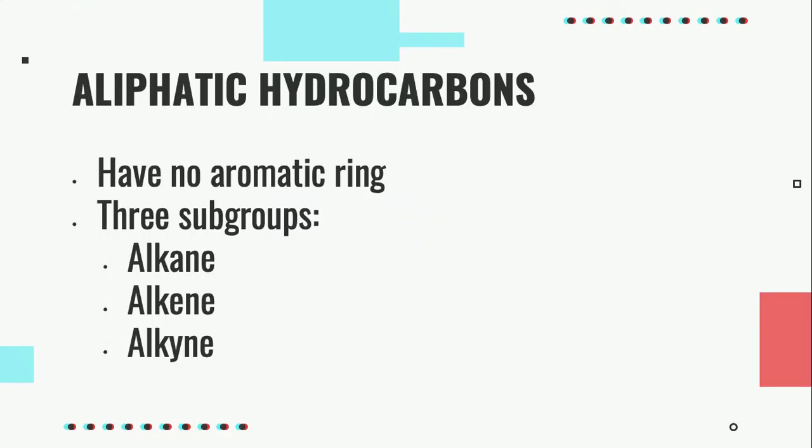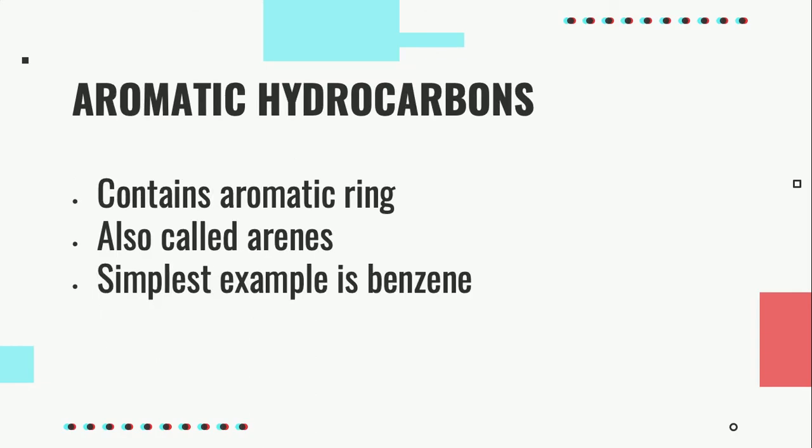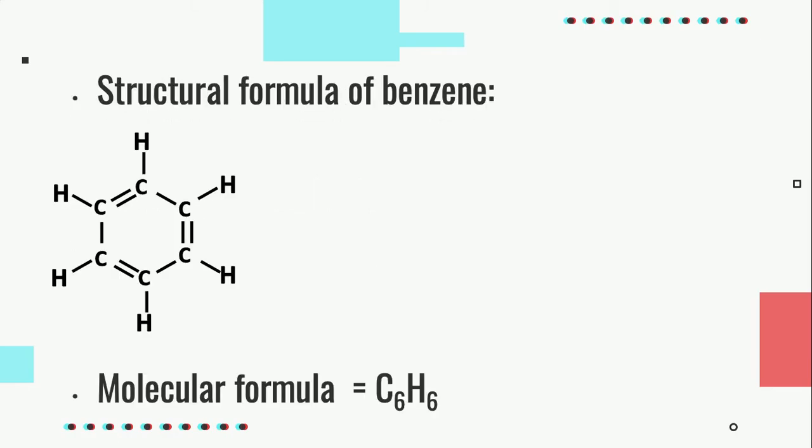As I've mentioned before, aliphatic hydrocarbons have no aromatic ring, and the three subgroups are alkane, alkene, and alkyne. Aromatic hydrocarbons contain an aromatic ring, also called arene. The simplest example of an aromatic hydrocarbon is benzene.